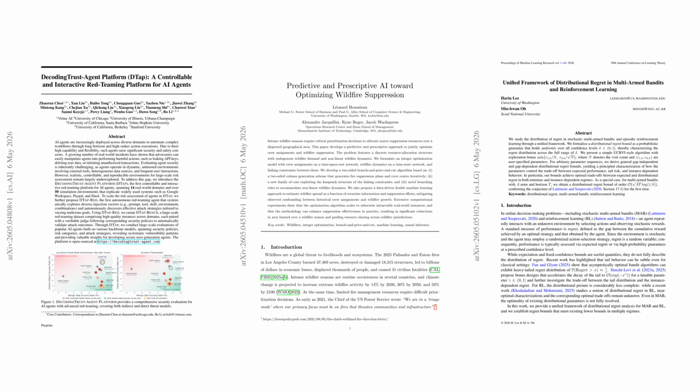From red teaming AI agents in lifelike Gmail, Slack, and payment systems, to using causal machine learning and exact optimization to decide where wildfire crews can save the most acres, to tightening the theory of uncertainty in bandits and reinforcement learning, these papers reveal AI at its most practical and its most fundamental. Together, they show how modern methods are exposing hidden failures, making high-stakes decisions smarter, and pushing the mathematical limits of learning under risk.